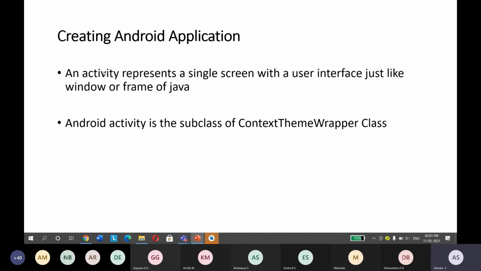So what is an activity? An activity represents a single screen with a user interface, just like a window or frame in Java. Android activity is a subclass of the ContextThemeWrapper class. If you want to create a user interface, that can be done with the help of an activity. Activity represents a frame or a window like in Java.